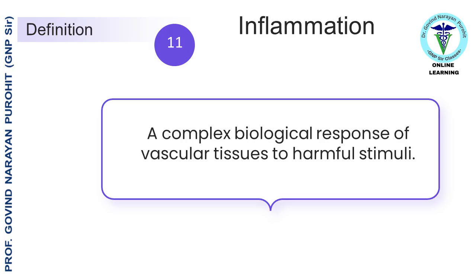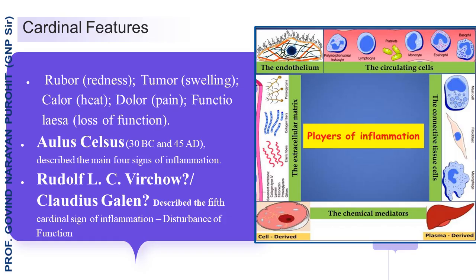Now we discuss an important topic in pathology, that is inflammation. Inflammation is a complex biological response of vascular tissues to harmful stimuli, such as pathogens, damaged cells, or irritants. It is a protective mechanism that aims to eliminate the cause of injury, clear out necrotic cells and tissues, and initiate tissue repair. The cardinal features of inflammation are rubor, meaning redness; tumor, meaning swelling; calor, meaning heat; and dolor, meaning pain.